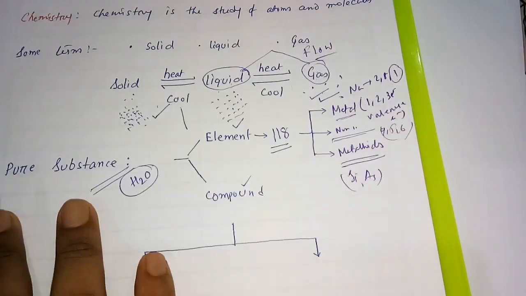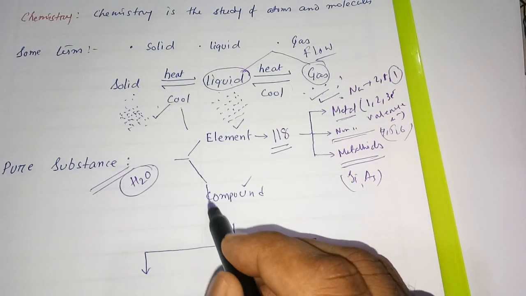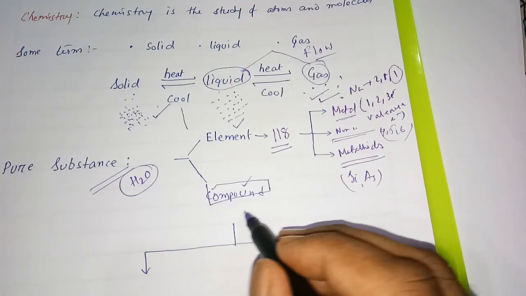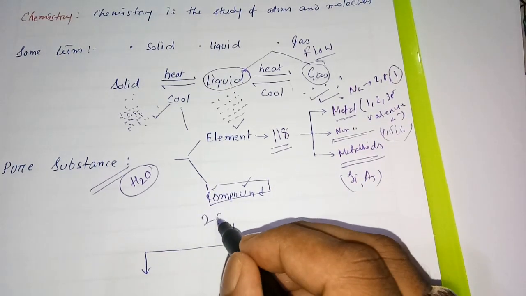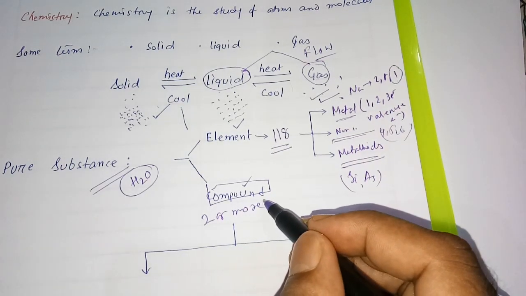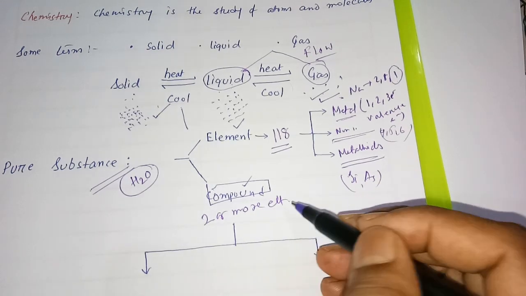So next, in pure substance we have compound. A compound is actually made of two or more elements combined together.